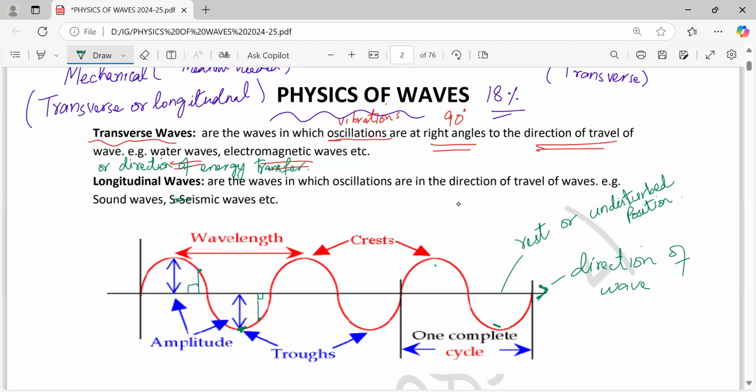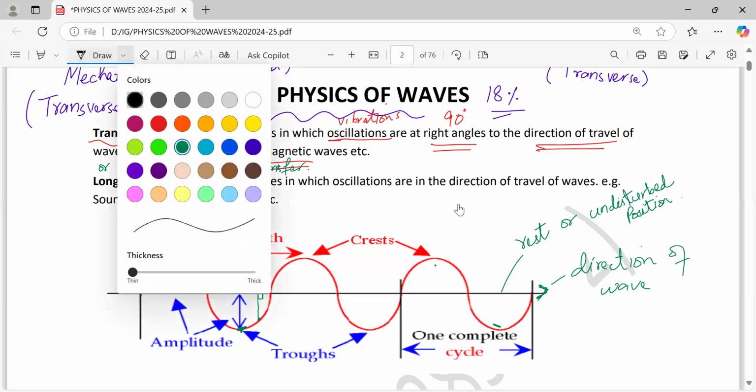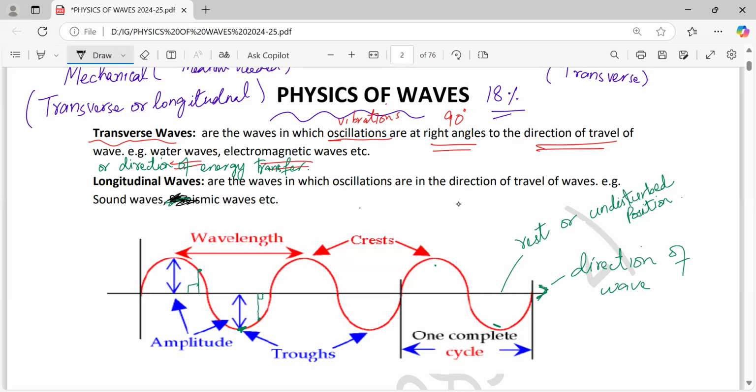Okay, now next, my dear friends, longitudinal waves. We will study them in detail in the next part, so I will just say the definition now, but I will try to complete very important definitions after this. Longitudinal waves are also known as compressional waves. This is more important. They are the waves in which oscillations are in the direction of travel of the wave or in the direction of transfer of energy. In other words, theta is equal to 0 degrees.